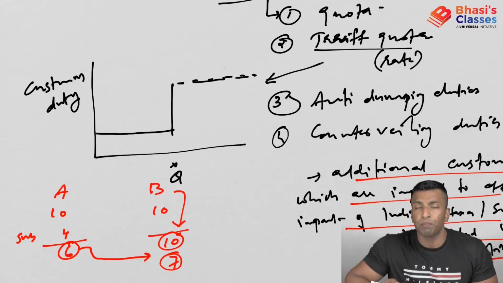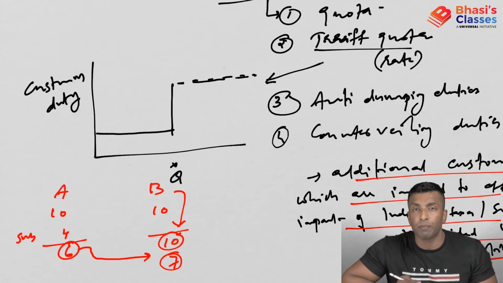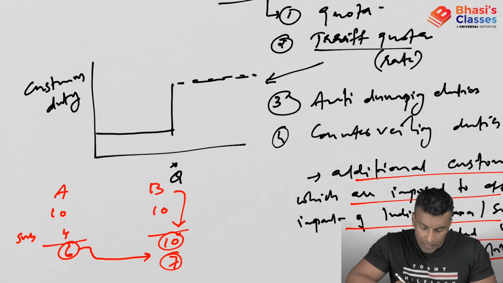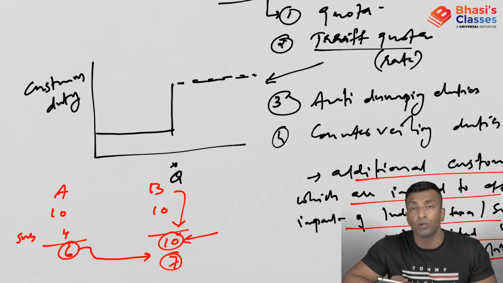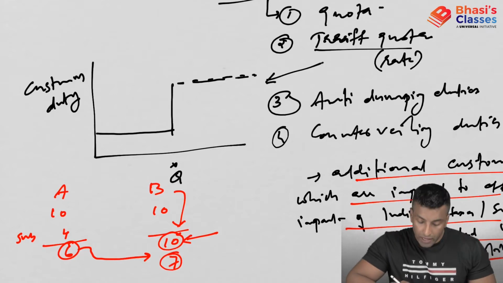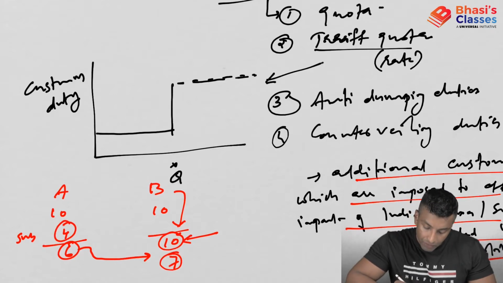Okay, so what will happen? Because of this subsidy, he is capable of exporting and selling it at a very cheap price, and that will actually create a huge problem for the domestic manufacturers or domestic industries. Now what can the government do to offset this subsidy? The government can add 4 extra.